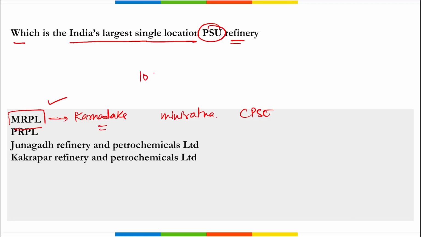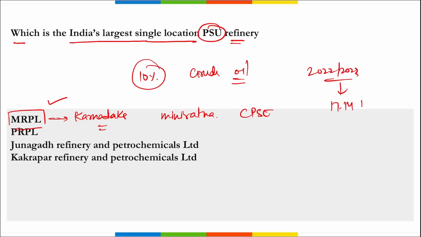MRPL processes 10% of the total crude oil by PSU petroleum refineries in India. In the year 2022 till 2023, MRPL processed 17.14 million ton of crude oil, correct? Next, so remember, it is your MRPL that is in Karnataka, and it is India's largest single location PSU refinery.